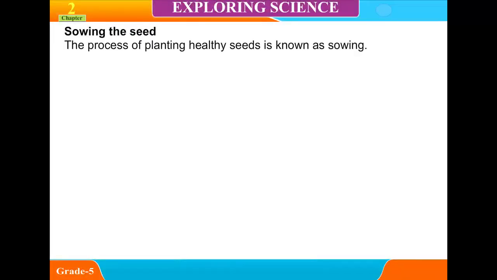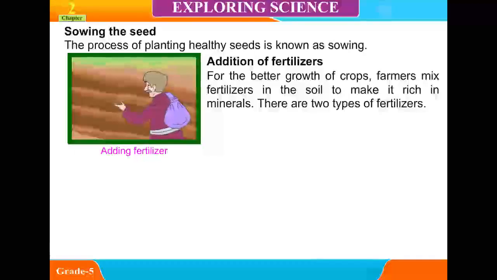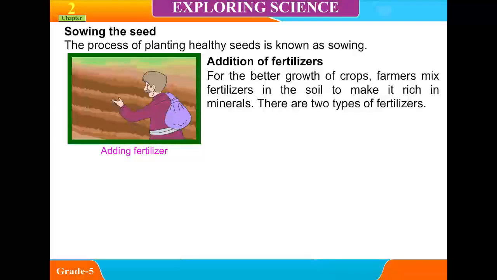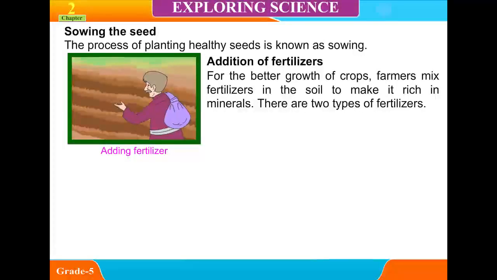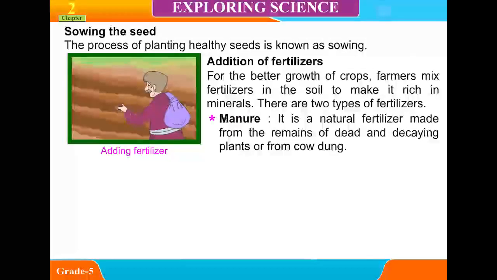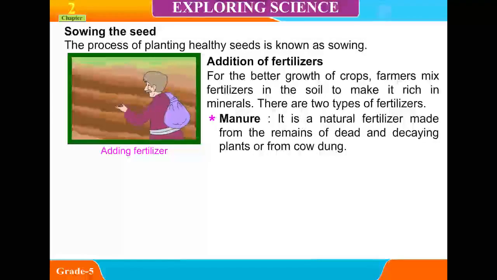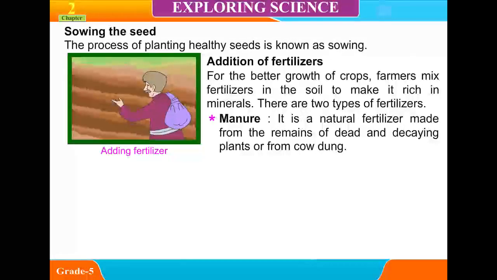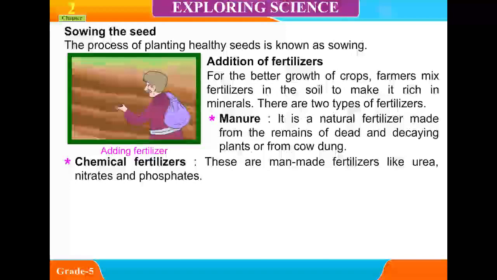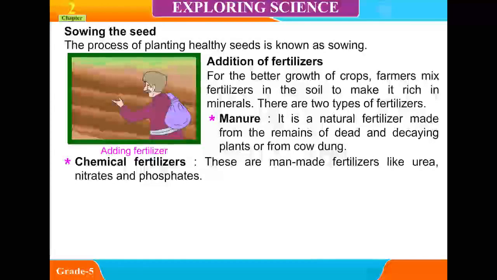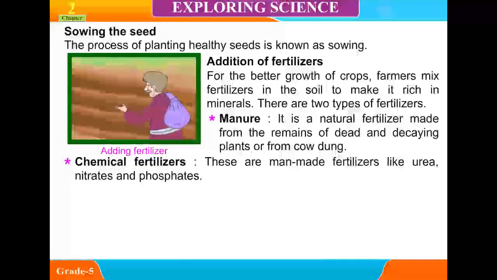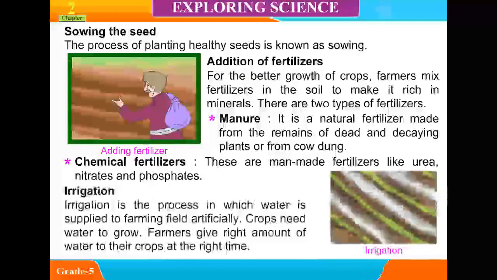Sowing the seed. The process of planting healthy seeds is known as sowing. Addition of fertilizers. For the better growth of crops, farmers mix fertilizers in the soil to make it rich in minerals. There are two types of fertilizers. Manure. It is a natural fertilizer made from the remains of dead and decaying plants or from cow dung. Chemical fertilizers. These are man-made fertilizers like urea, nitrates, and phosphates.